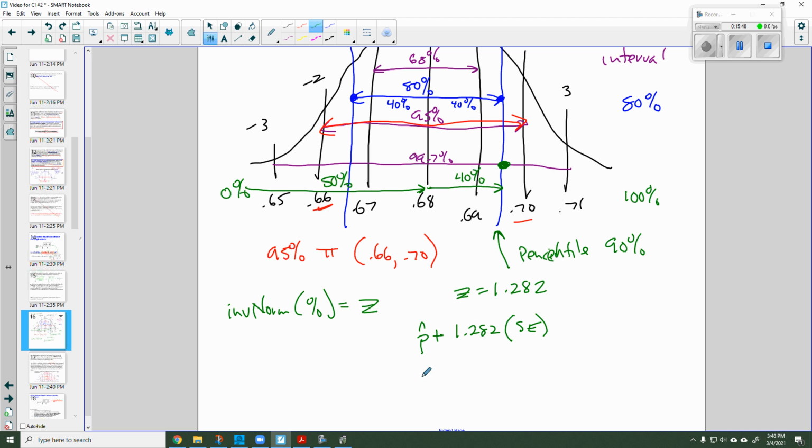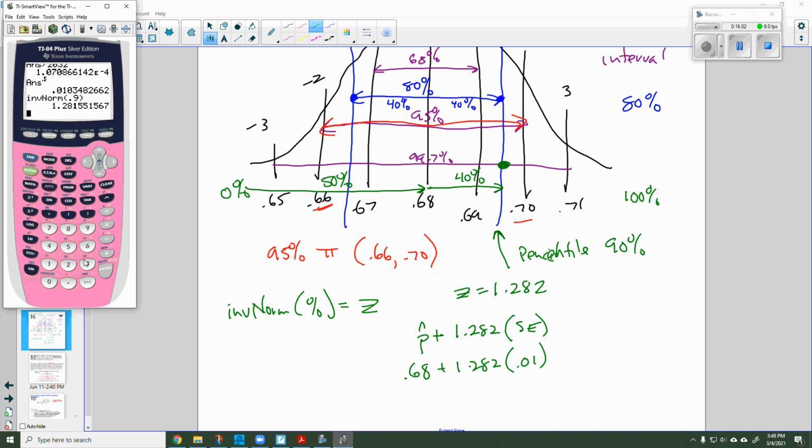So I'm going to take 0.68 plus 1.282 times my standard error of 0.01. And I'm going to find out 0.68 plus 1.282 times 0.01. Be careful of your order of operations. And I find out that this value right here is 0.69282.